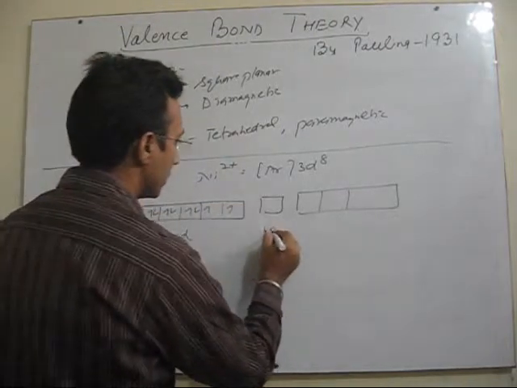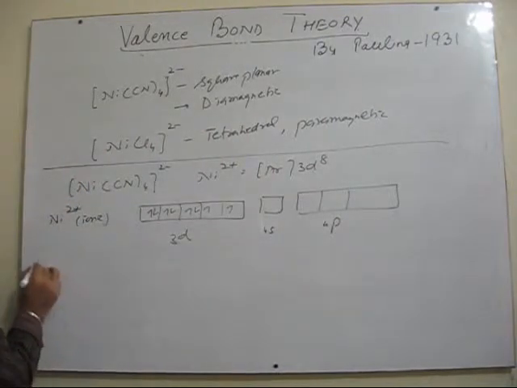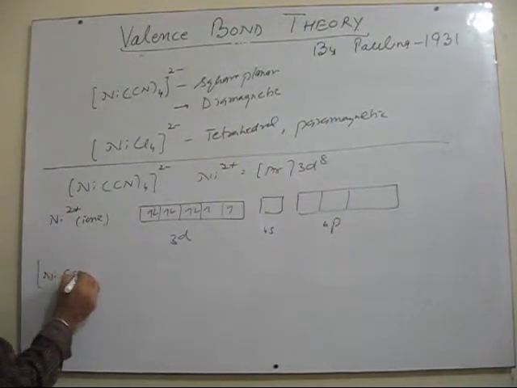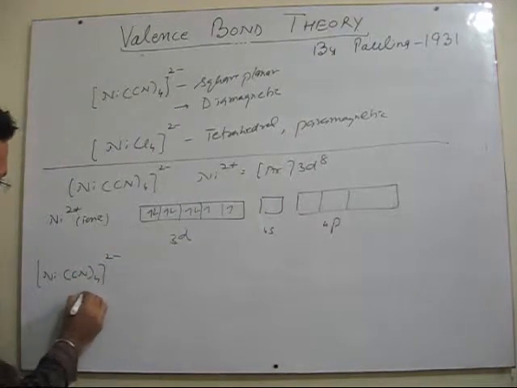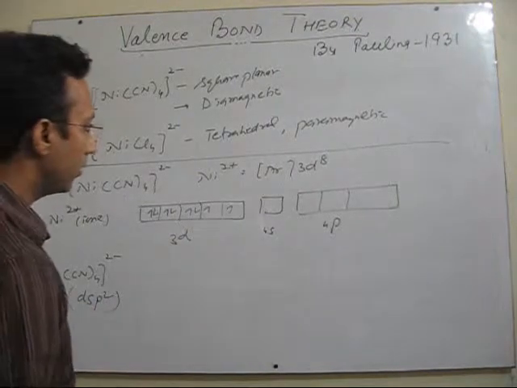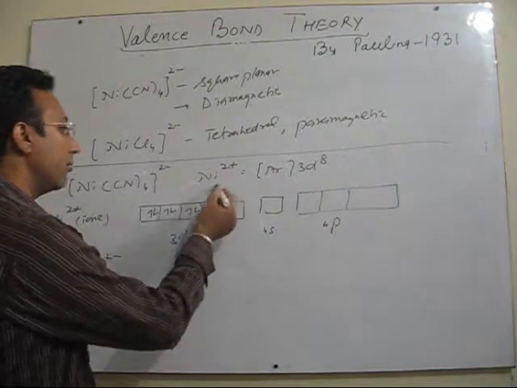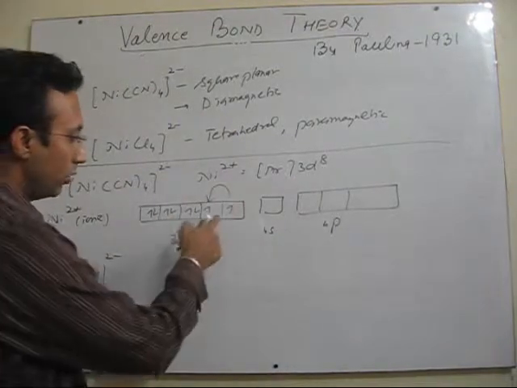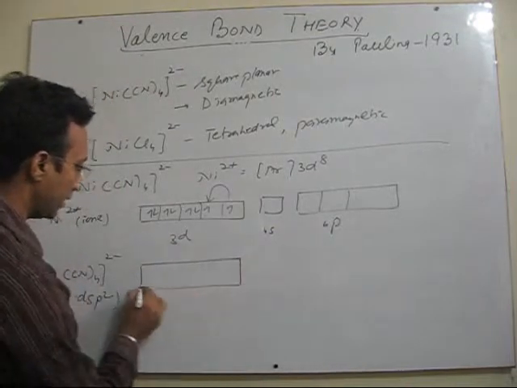Fine. 4s is empty, 4p is also empty. Now as it is given that the shape is square planar, we know that it will undergo dsp2 hybridization. Fine. And moreover, as the complex is diamagnetic, there is a need for pairing here. Fine. So pairing will be required, but it will satisfy both things, that the complex is